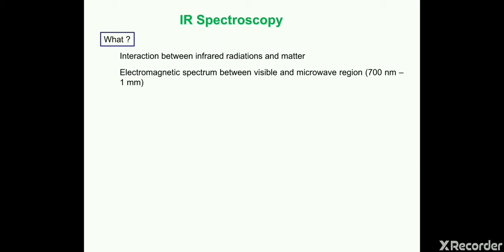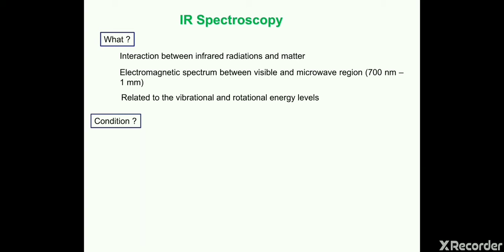The region of IR spectroscopy is between the visible and microwave regions, near around 700 nanometer to 1 millimeter. This spectroscopy is basically related to vibrational and rotational energy levels present in a molecule.